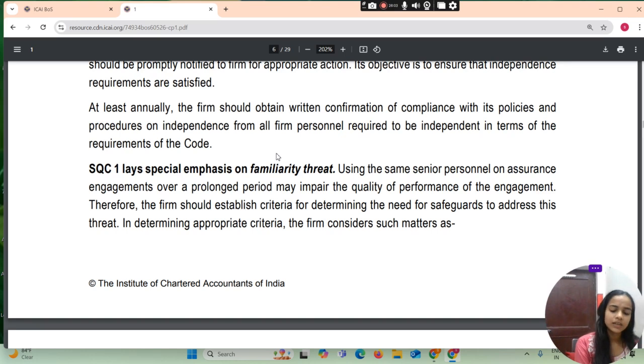The nature of the engagement, including the extent to which it involves a matter of public interest, and the length of service of the senior personnel on the engagement. Examples of safeguards include rotating the senior personnel or requiring an engagement quality control review. The familiarity threat is particularly relevant in the context of financial statement audit of listed entities.